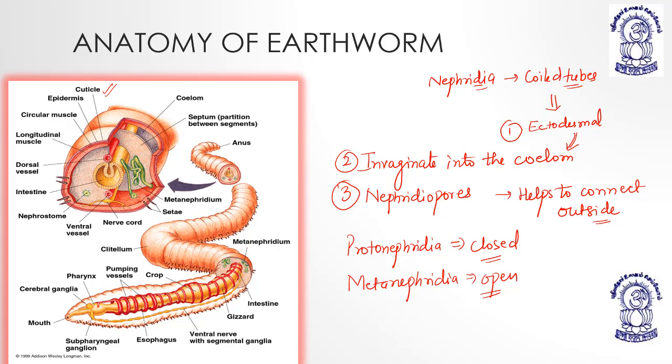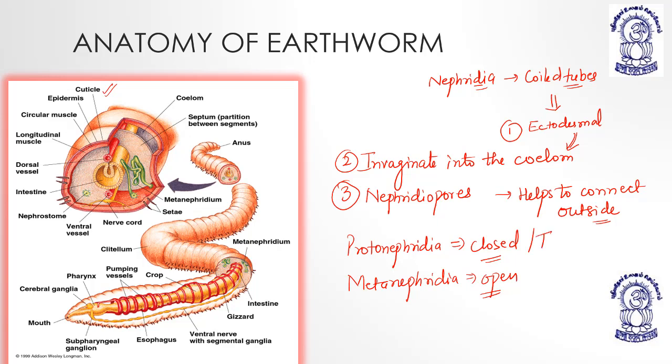The closed end of protonephridium basically has some specialized excretory tube cells known as solenocytes. So it is closed, and it has specialized excretory cells which are known as what?